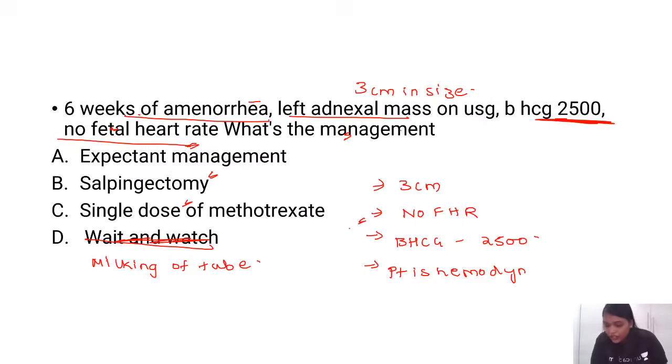Beta HCG was 2800, okay, right. Now, I hope you all know, was it given single dose of methotrexate or multiple dose of methotrexate, guys? Milking of tube will not be the answer, but yes, that is one option. Okay, 24-year-old. Was she primary or multi?